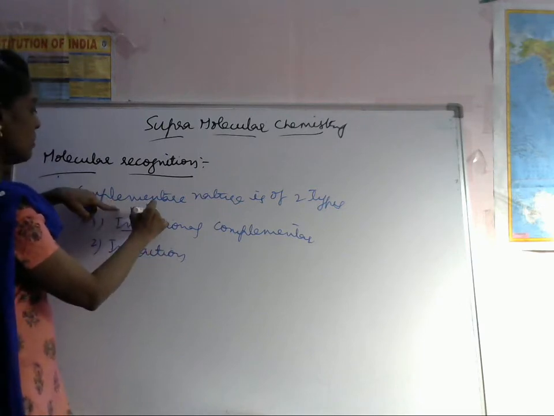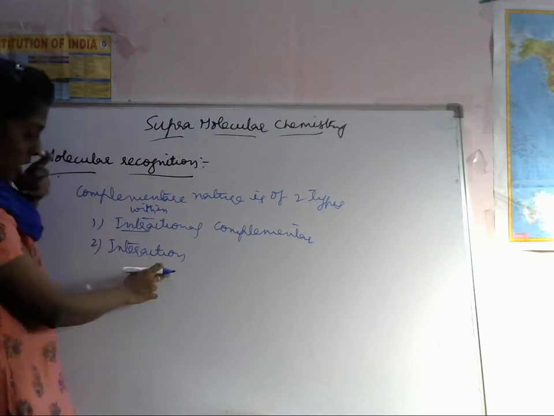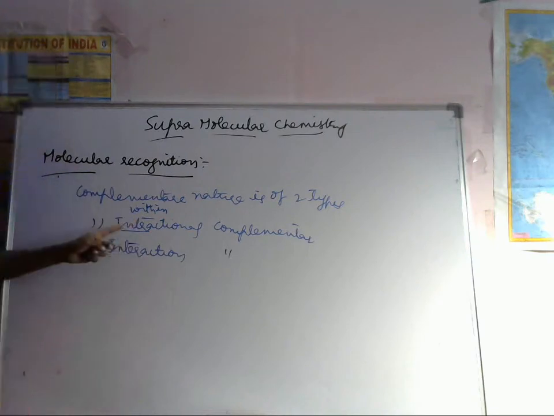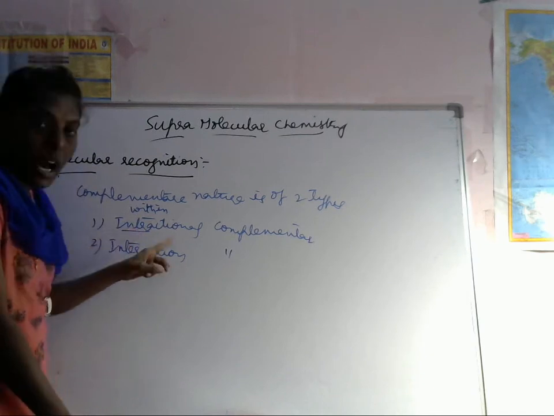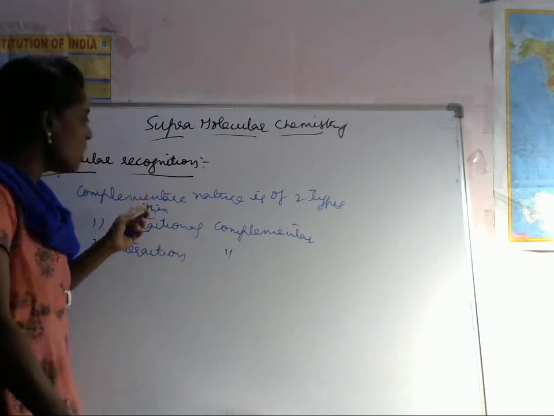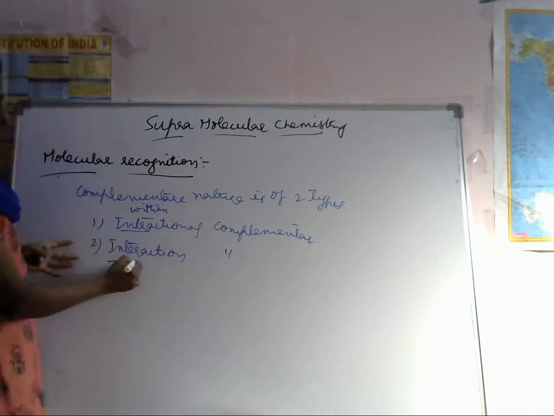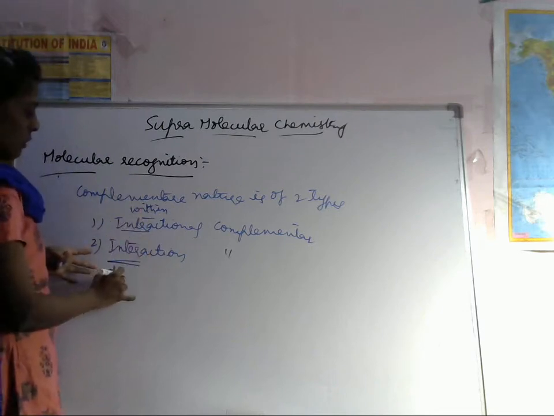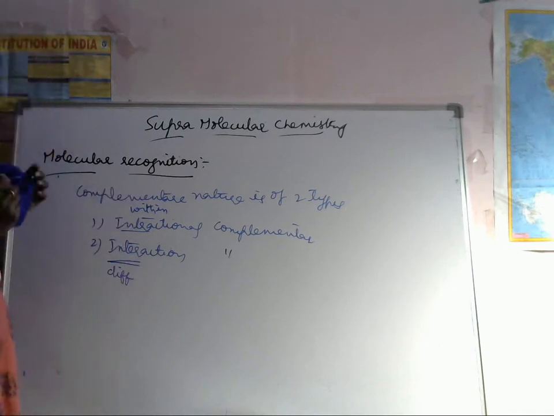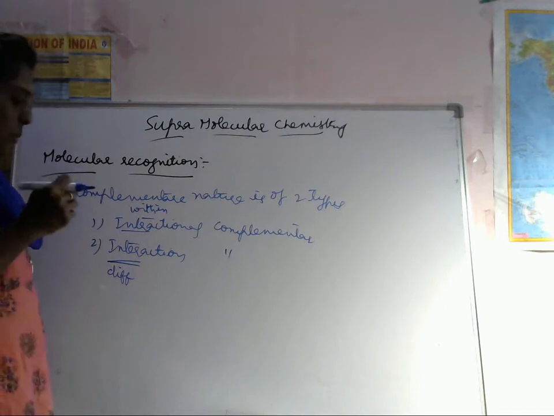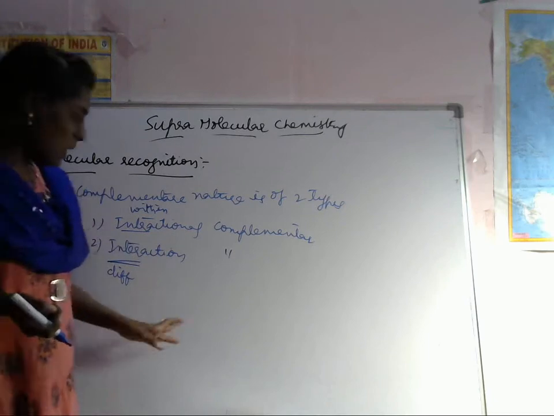Intra means within the same molecule, so complementarity is within the same molecule. Inter means between two, so it is different: outside the molecule, in between two molecules, here the host and guest molecule. More advantages are there in biological systems for this molecular recognition. Let's see them one by one.